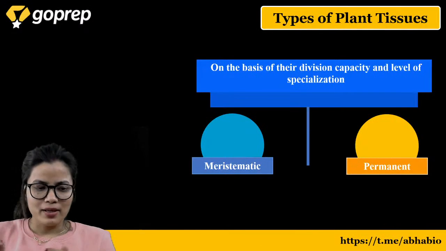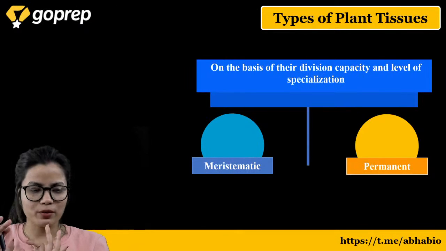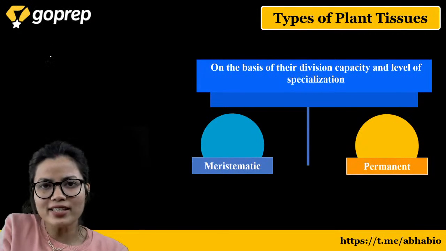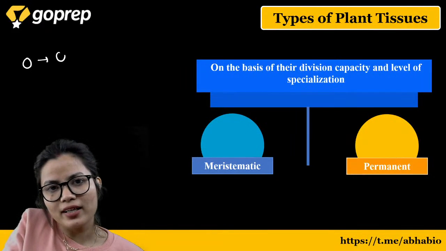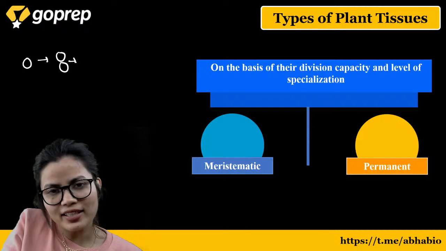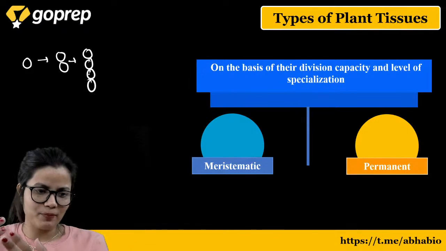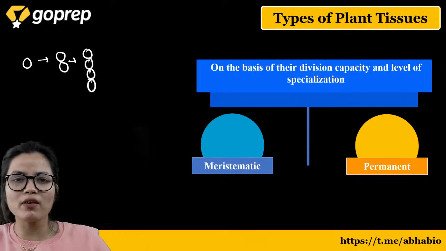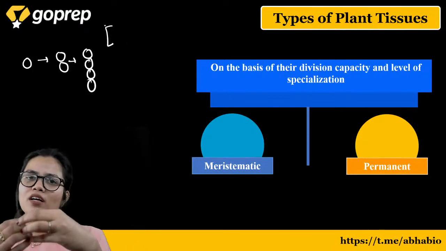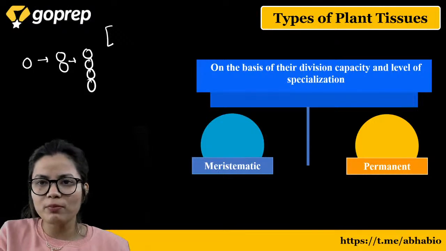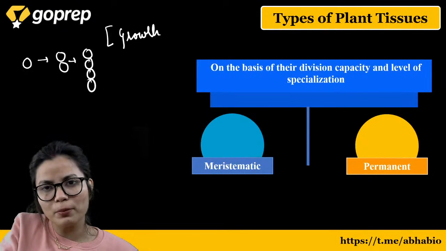So dear, as the meristematic tissues, they have the ability to divide. वो divide कर सकते हैं, and let us consider that there is a cell. Okay, this cell is dividing. Okay, again they will divide, which means they are accumulating the cell. Okay, they are accumulating the cell one above the another, which means they are increasing the height or the width of the plant, which means they are responsible for the growth of the plant.